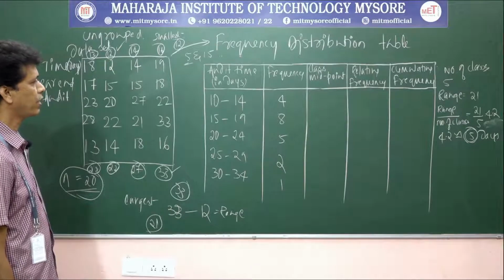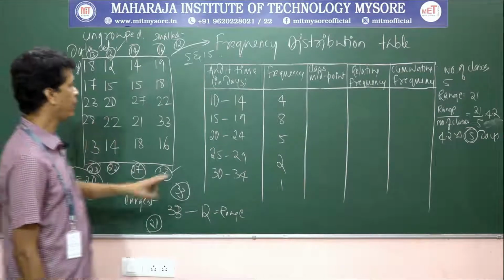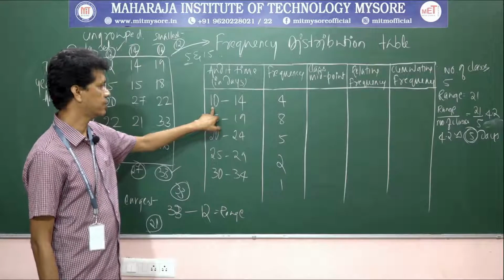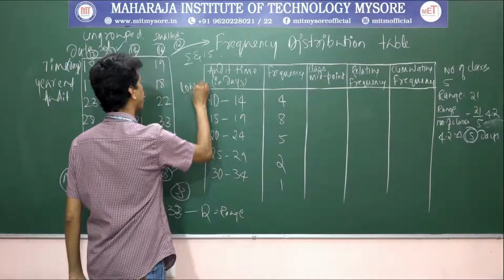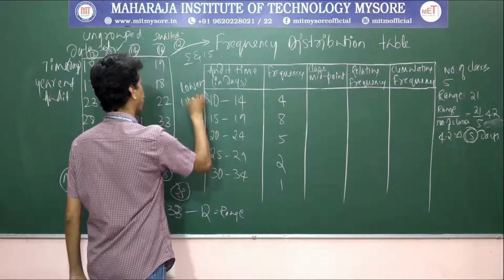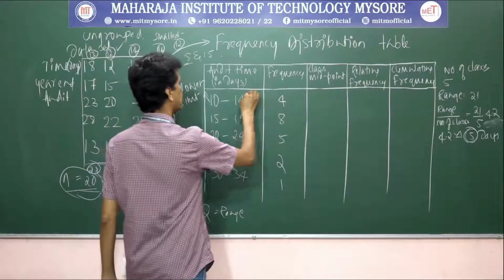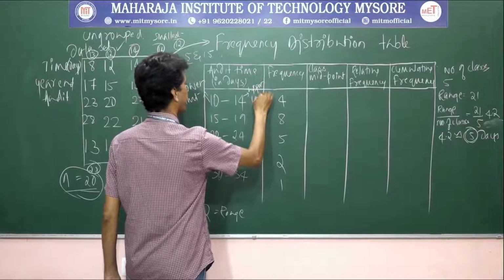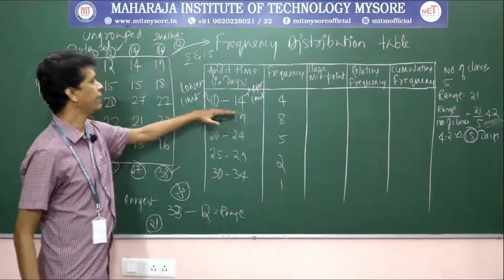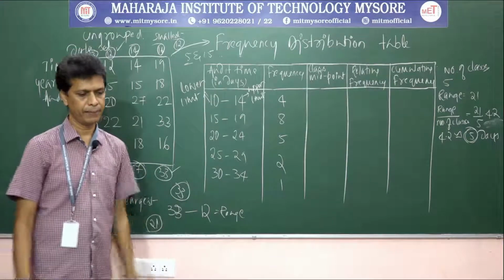So what is the midpoint? How do we locate the midpoint? Midpoint is nothing but this is the lower limit of the class, and this is the upper limit of the class. The average of these two numbers is the midpoint.